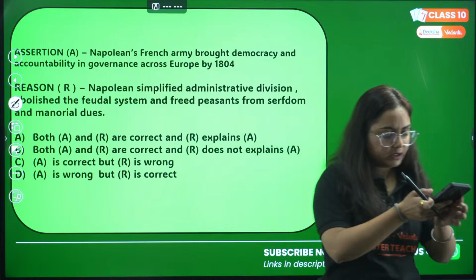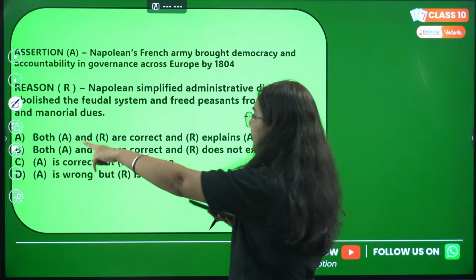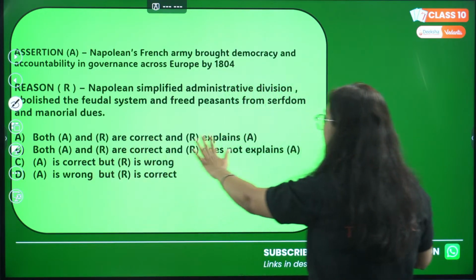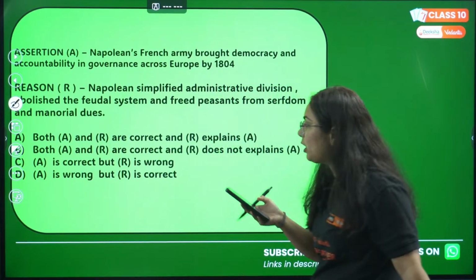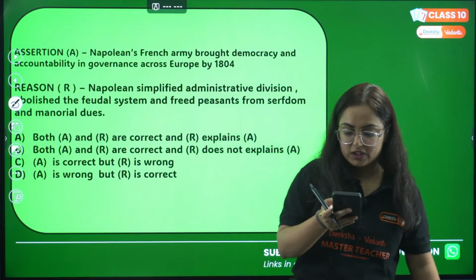Bosnia, Herzegovina and Slovaks particularly. Fine, get it. Answer this question. A: Both A and R are correct and R explains A. B: Both A and R are correct but R does not explain A. Option C: A is correct but R is wrong, and option D: A is wrong but R is correct. Check which answer is correct.